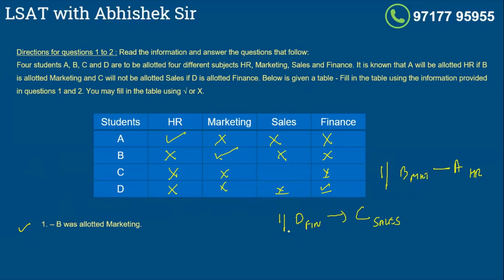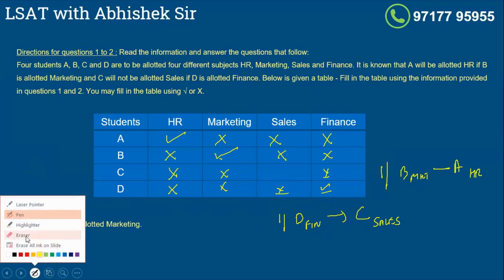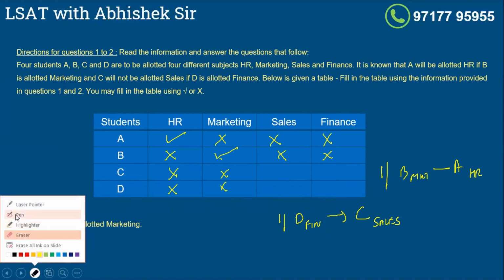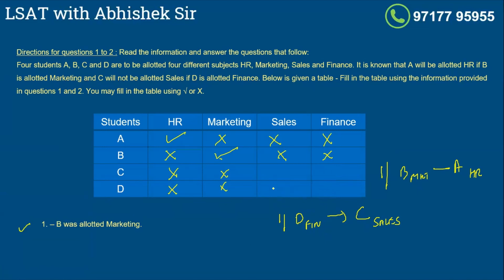So fundamentally it means that D cannot be given finance, because if D gets finance, only sales would be remaining for C, which cannot be allotted to C as per this condition. So if D cannot be given finance, D has to be given sales. Tick here, cross here, which means C will be given finance, right?